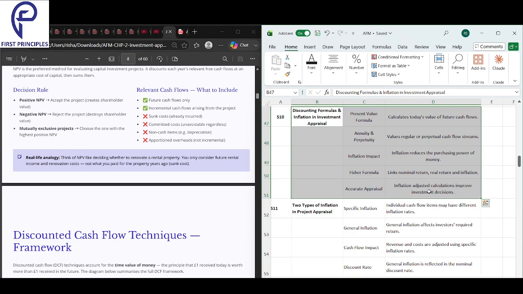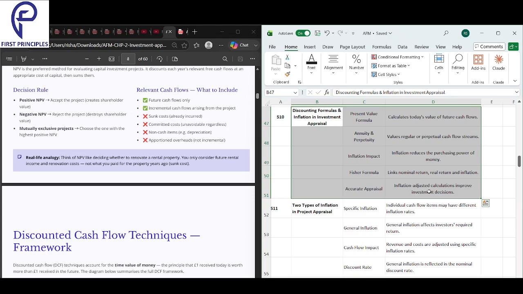And finally, we have the Fisher formula. Basically, it links nominal return, real return, and inflation. When you take the real rate and inflation together, you will get the nominal rate.